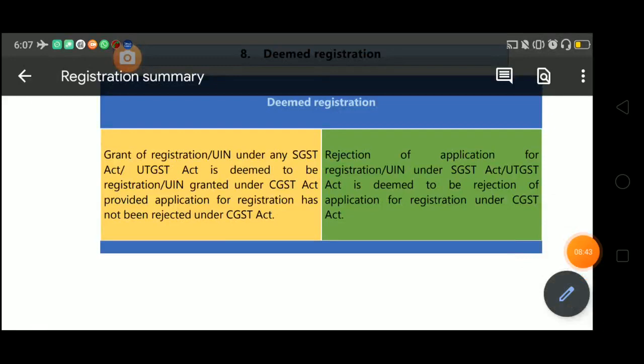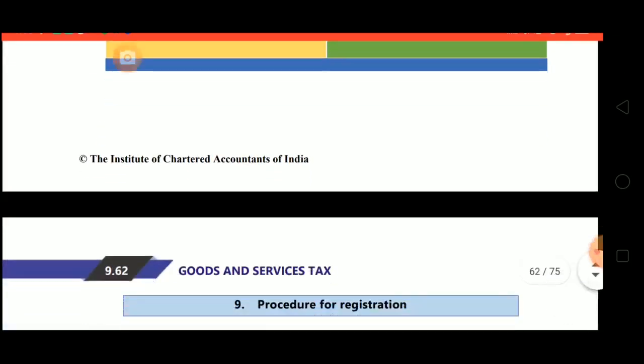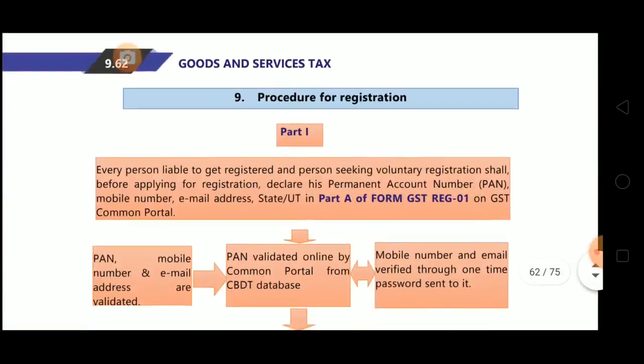Now next it's given rejection of application for registration or UIN under SGST Act, UTGST Act is deemed to be rejection of application for registration under CGST Act. Simple. If the registration is granted in one act, then it is deemed to be granted under other acts. Likewise, if application for registration is rejected under one act, then it is deemed to be rejected under other acts. Simple. Next point is procedure for registration.